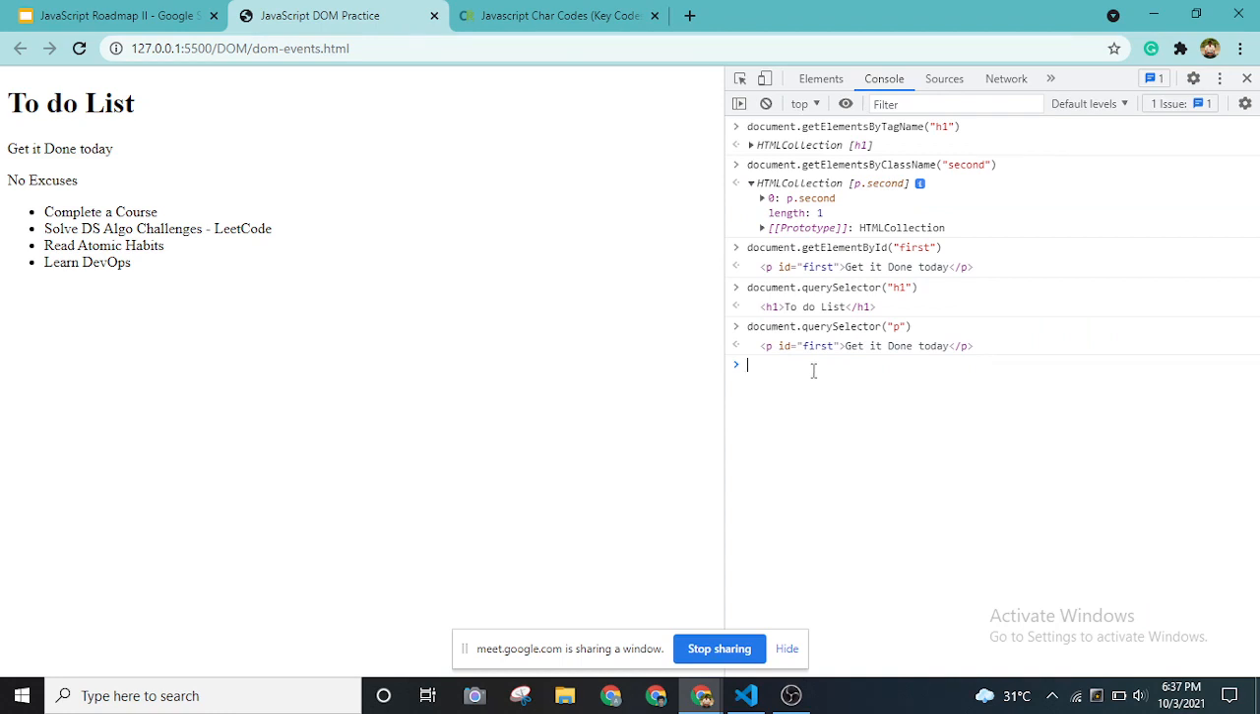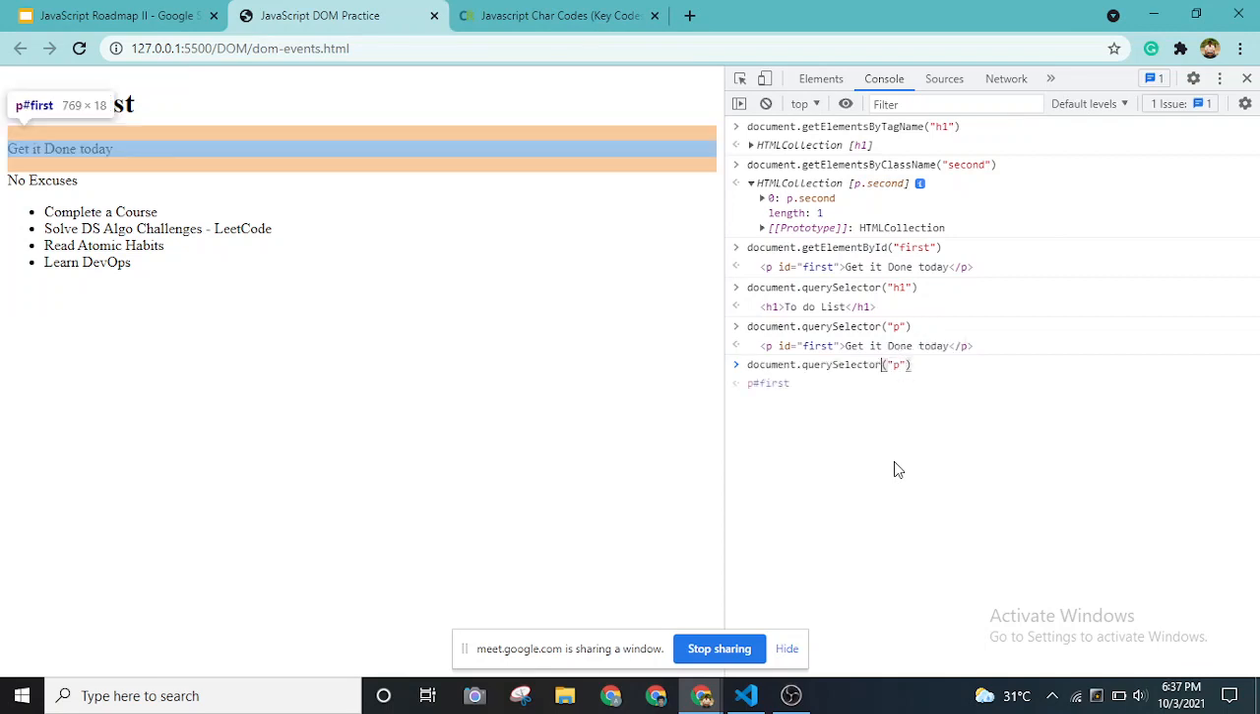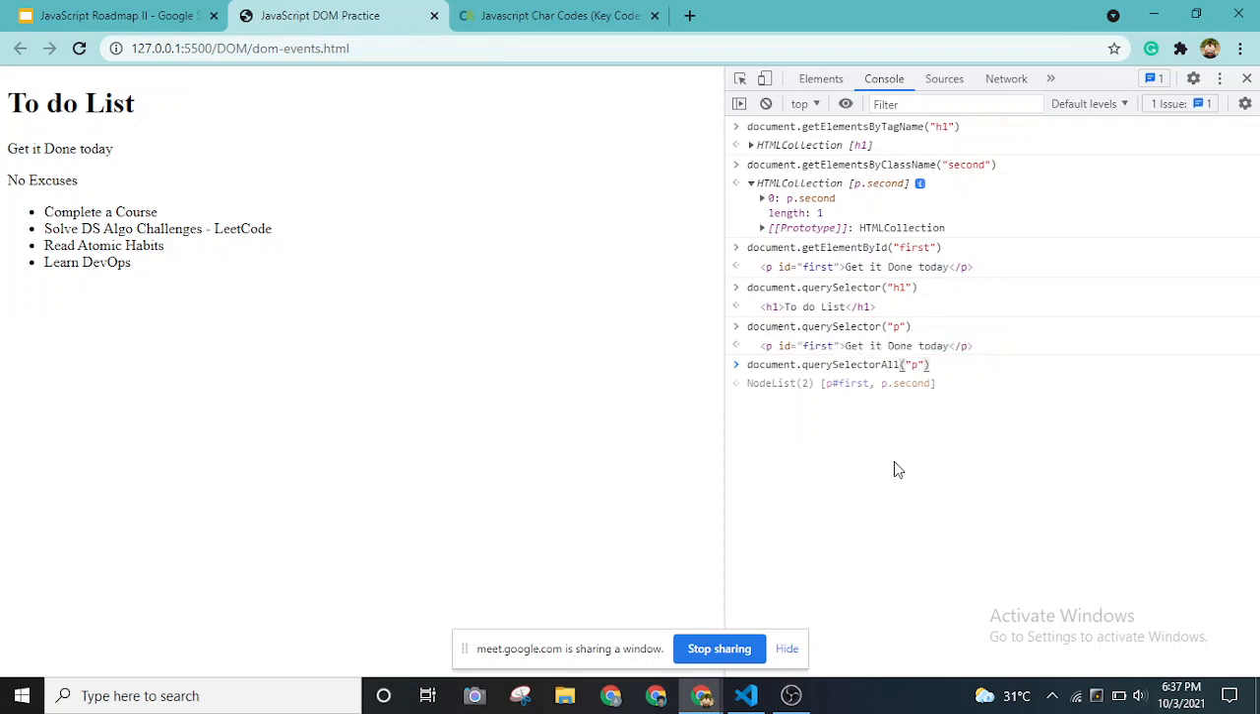It's because query selector will only get the first matching tag that we give it. Okay, so in order to get all of the elements that we have in our web page, what we can do is we can give querySelectorAll. Okay, so if we do that, what we get is actually an array of elements.